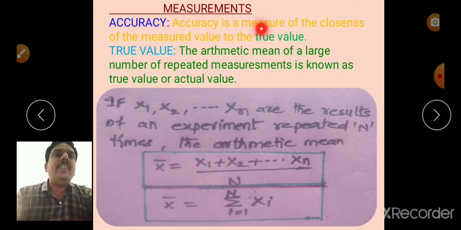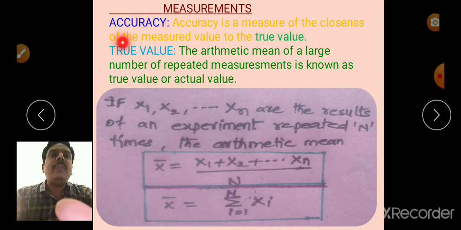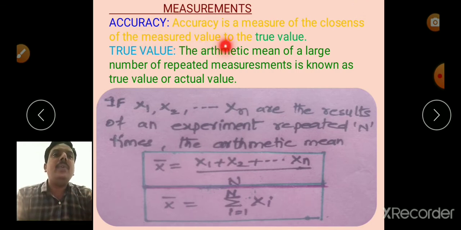So, coming to the definition of accuracy. Accuracy is a measure of the closeness of the measured value to the true value. So, what is a true value? Coming to the same experiment, that is by using simple pendulum finding the acceleration due to gravity. For example, if n number of students are doing the same experiment, every student got values like x1, x2 and so on, xn readings are there.